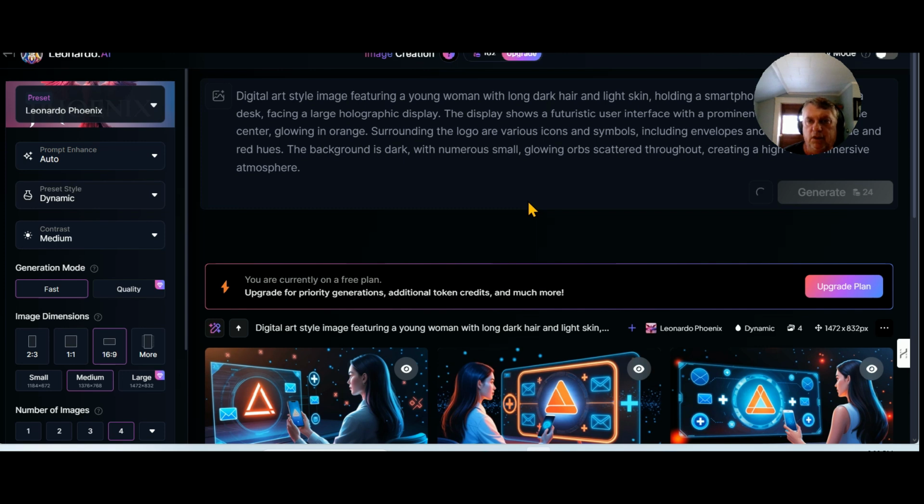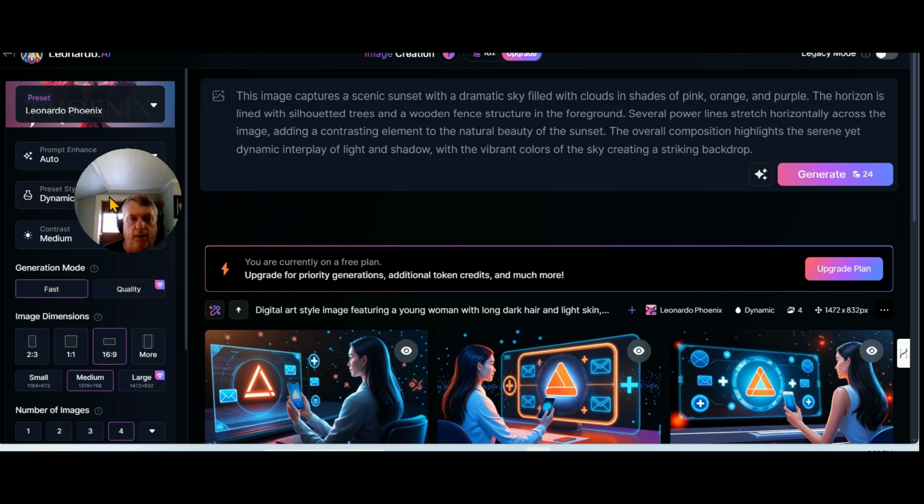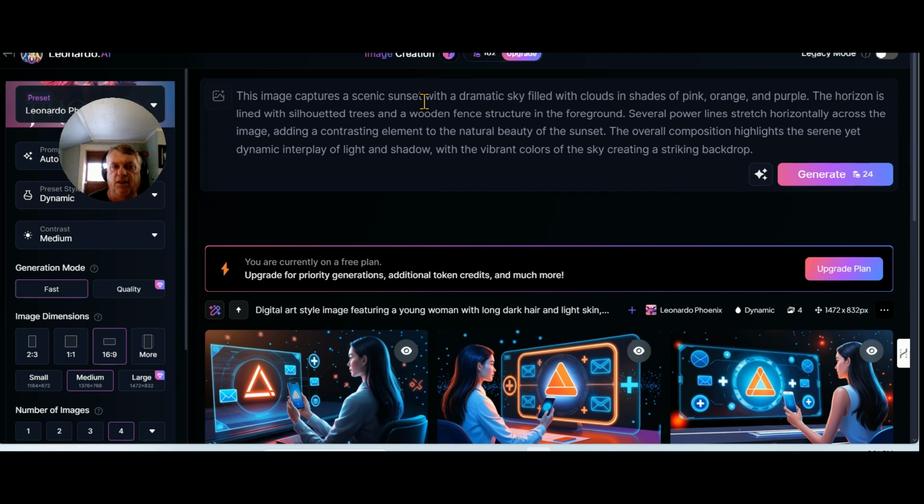So what it's doing is looking at the image and figuring out how to prompt this, so you can have some consistency across your images. Now, I don't know if it's going to make it or not. The last one I tried failed, so we'll see what happens here. It's reading the image and figuring out the prompt. There it is. The image captures a scenic sunset with a dramatic sky filled with clouds and shades of pink, orange, and purple.